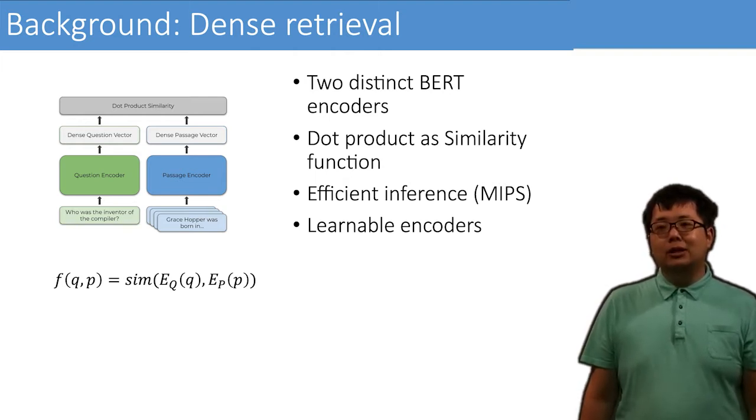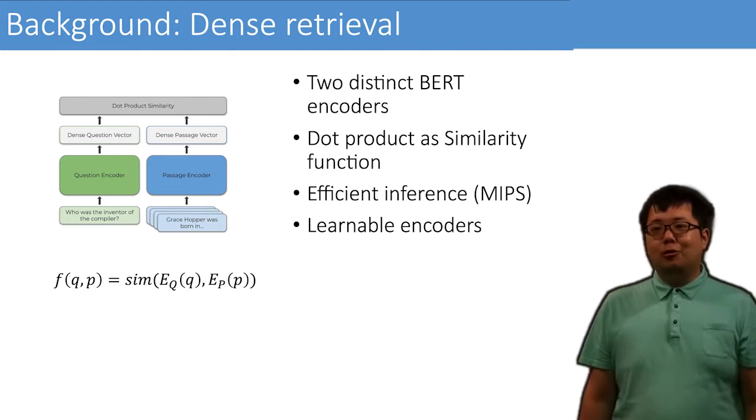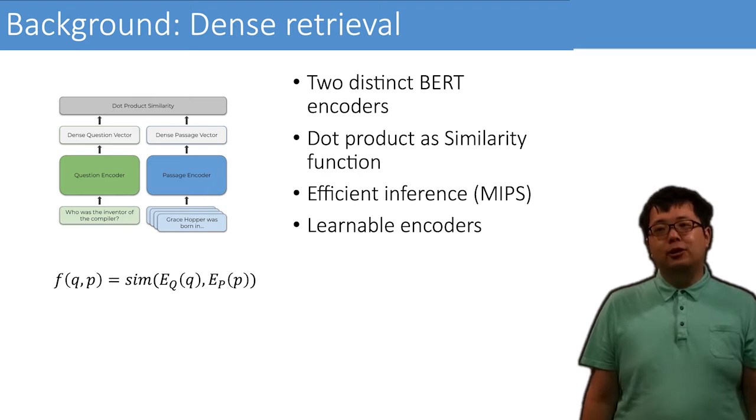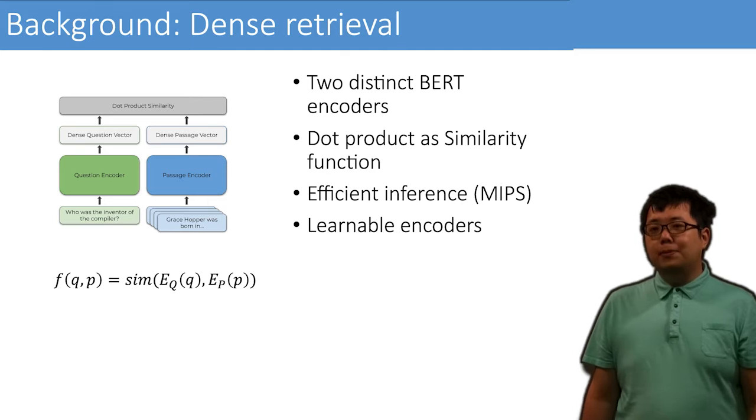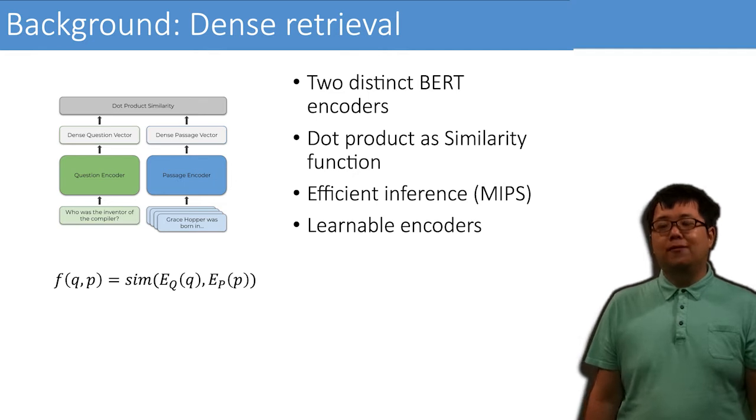Another BERT encodes the passages also in the low dimensional space. Finding evidence requires us to take the similarity function between the question embeddings and the passage embeddings. This can be done very efficiently via approximate nearest neighbor search. Unlike fixed representations, these trainable encoders give us lots of flexibility to adapt to different tasks.